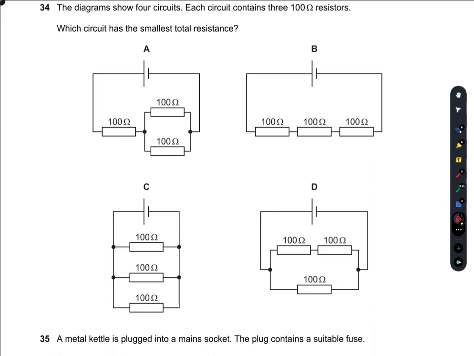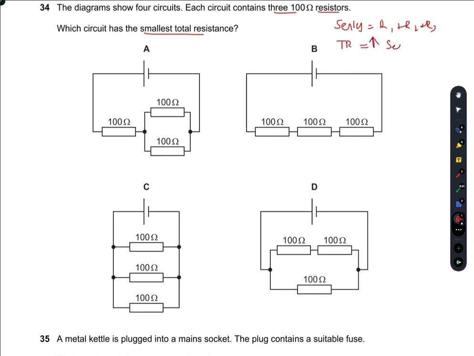The diagram shows four circuits. Each circuit contains 300 ohm resistors. Which circuit has the smallest total resistance? So first thing is that in series the resistance is simply added and the total resistance increases.